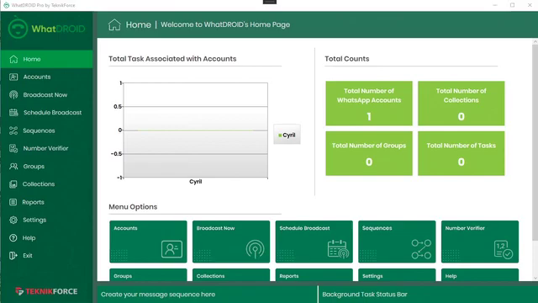Whatdroid uses web browser automation to give you the capabilities to send scheduled messages, to message a group of people on WhatsApp using WhatsApp Business or even your regular WhatsApp Messenger account. With Whatdroid, you can broadcast a message to a group of people. You can schedule your messages and broadcast.